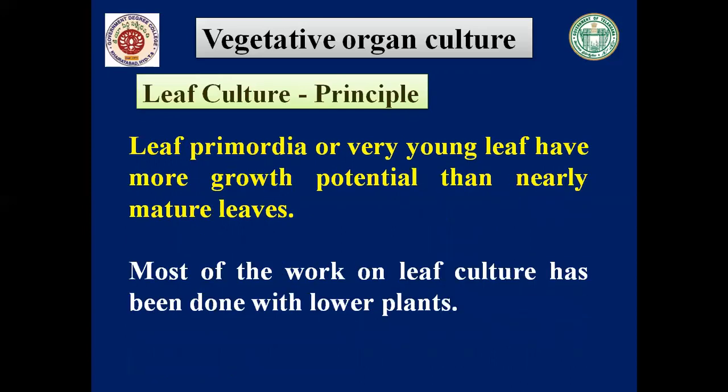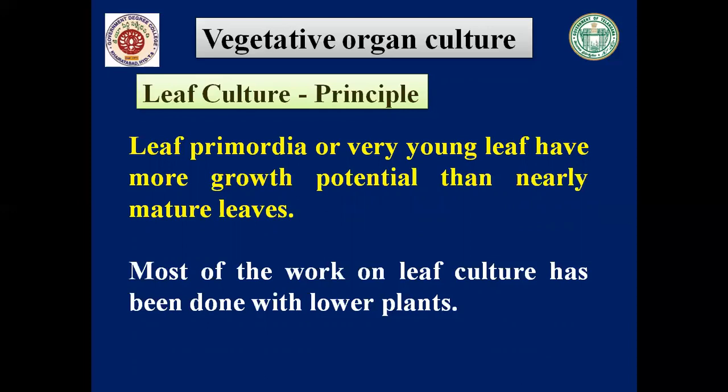Leaf primordia or very young leaves have more growth potential than mature leaves. That's why for this leaf culture technique, we have to select a plant and particularly take or cut the young leaf or young leaf primordia.